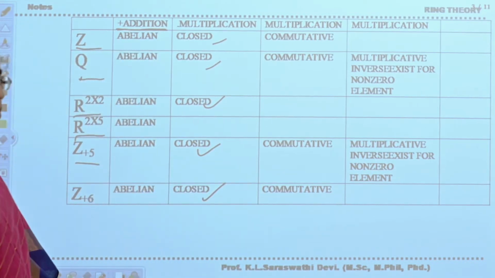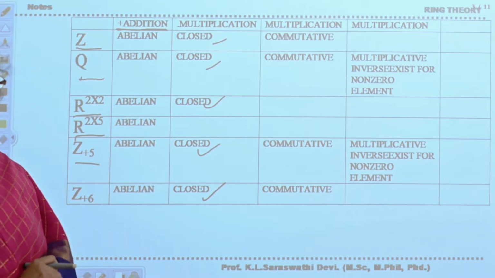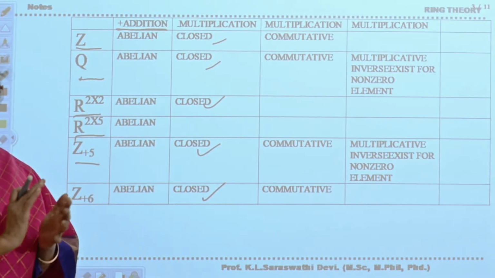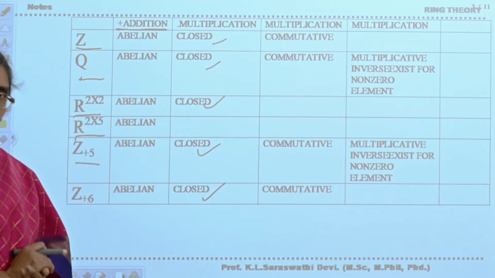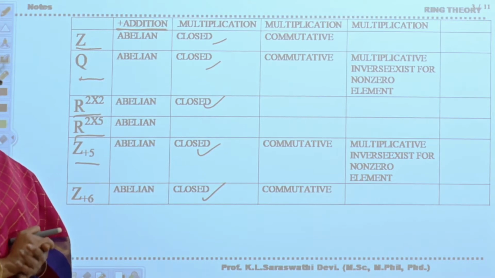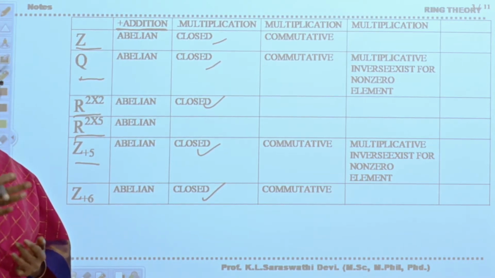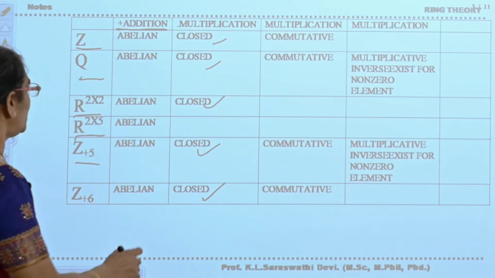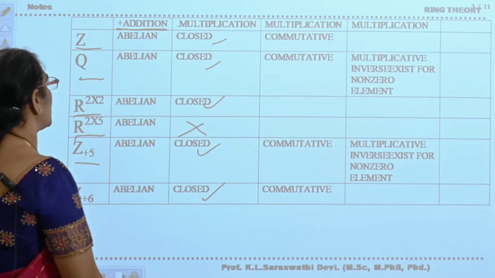But coming to R 2 by 5, the set of all 2 by 5 matrices, multiplication is not possible. Why? Because to multiply 2 matrices, the number of columns in the first matrix should equal the number of rows in the second matrix. That is not possible here, so it is not closed with respect to multiplication.